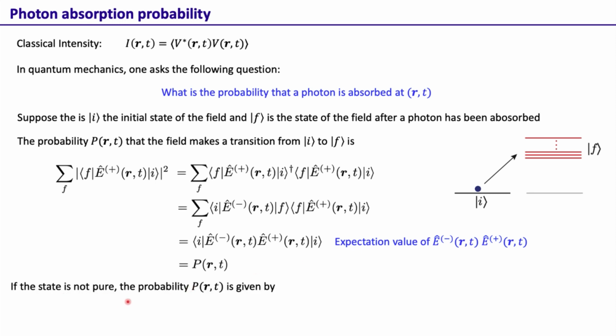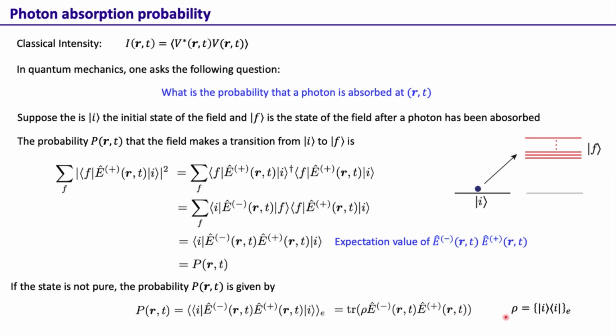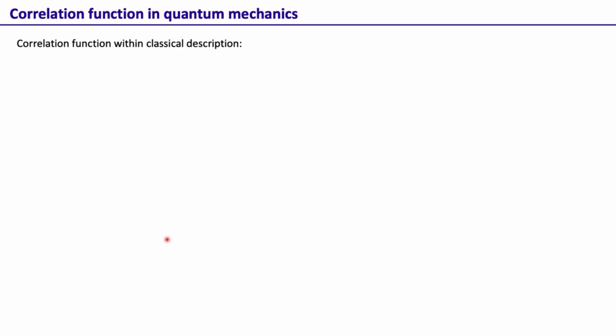Now, if the state is not pure, then this probability P(r,t), in order to calculate it, we'll have to take one more expectation value, or ensemble average, and that gives the probability. And we know that this is basically the trace of rho times E minus E plus. So this remains the same. This mathematical structure remains the same when we calculate the probability for the mixed state. So if it's a pure state, this is the probability, which is the expectation of E minus E plus. When it's a mixed state, then we have to take the trace of rho times E minus E plus, where rho has this representation.